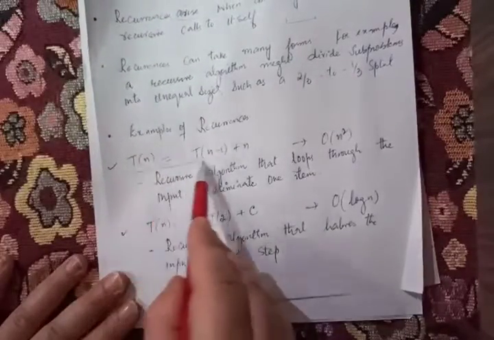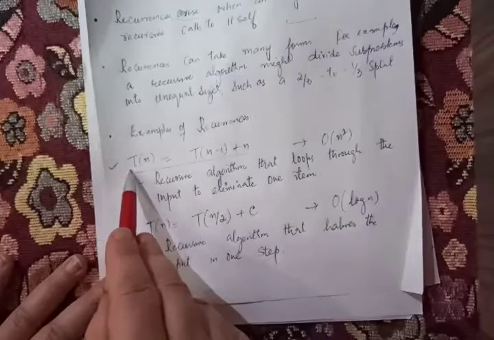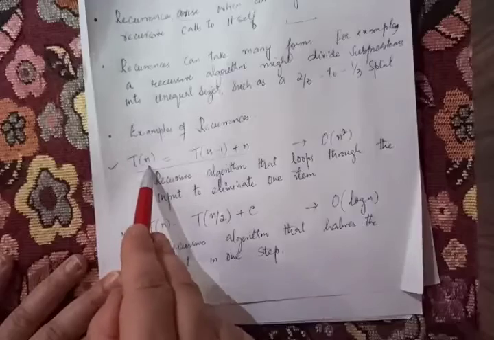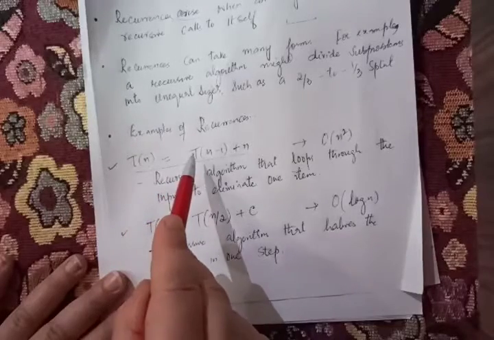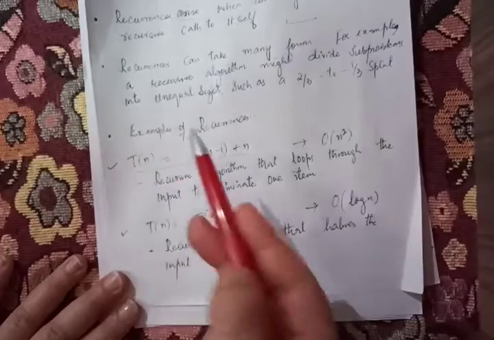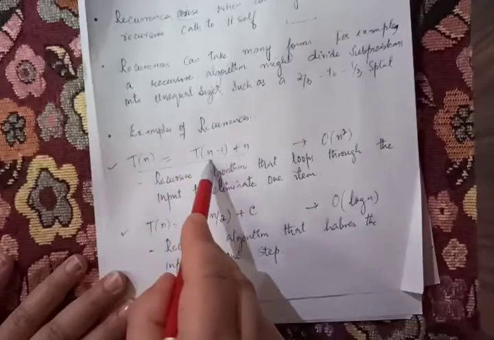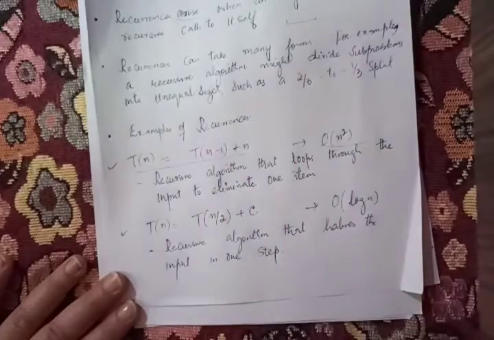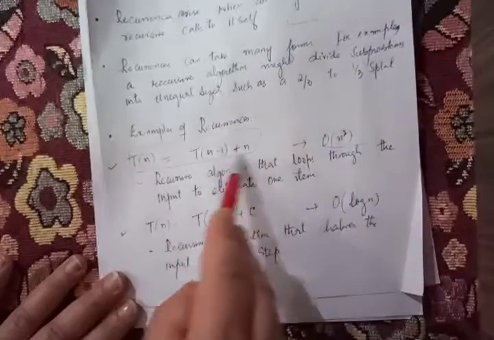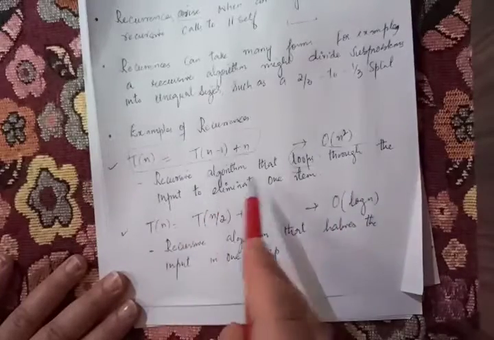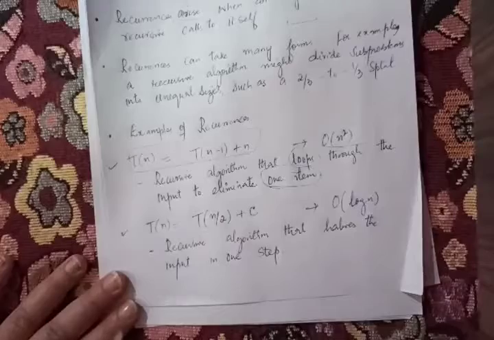So this is a type of recurrence. T(n), the time taken to solve a problem of input size n, is equal to the time taken on input size n minus 1, plus n. It takes the complexity of big O of n square. So this is a recurrence equation for such algorithms that loop through the input to eliminate one item.